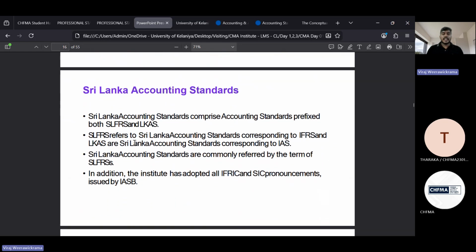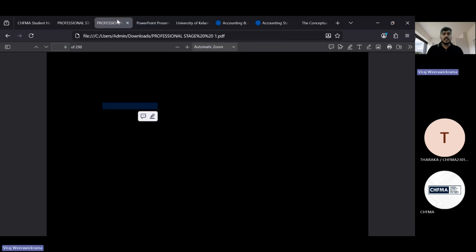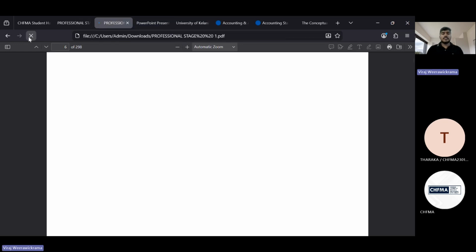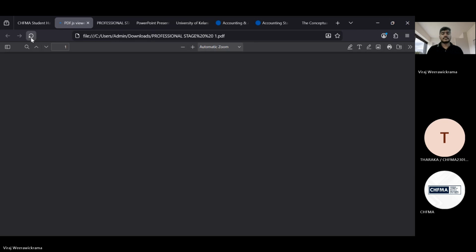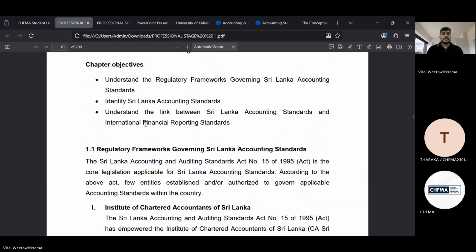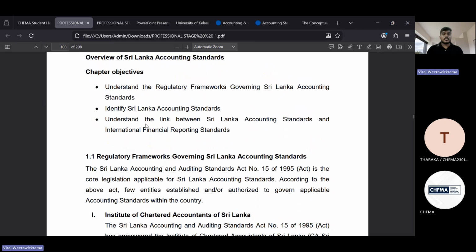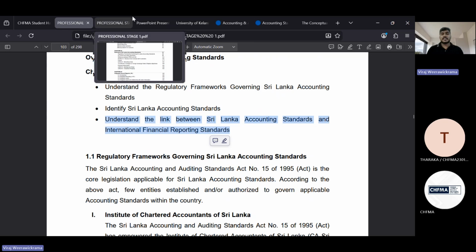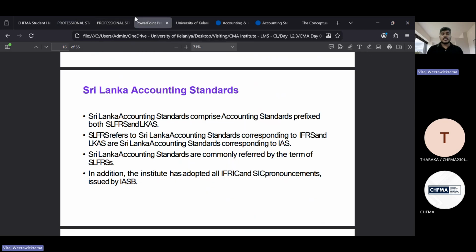Now, here you can see the difference, because as per your syllabus, we need to link between Sri Lankan accounting standards and international financial reporting standards. But here you can see, as we discussed, how these two sets of accounting standards are linked: the Sri Lanka accounting standards, as well as IFRS.